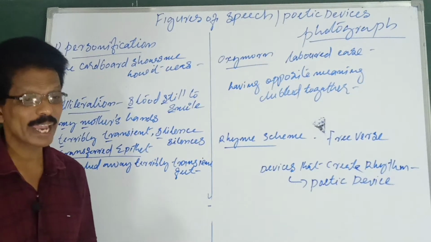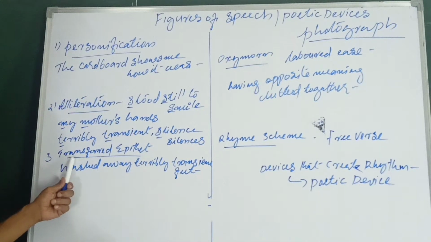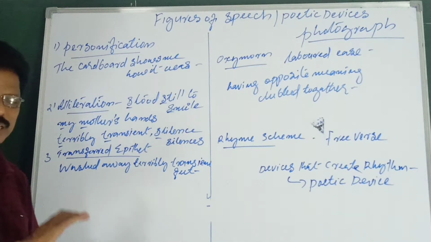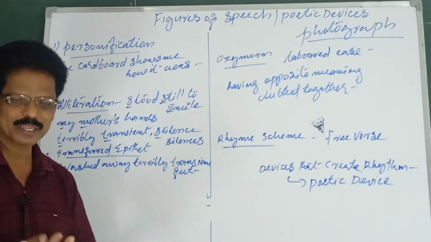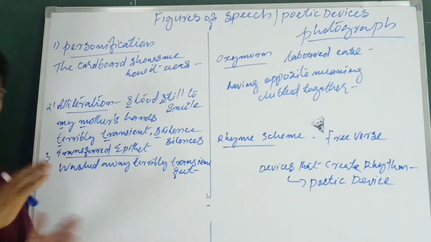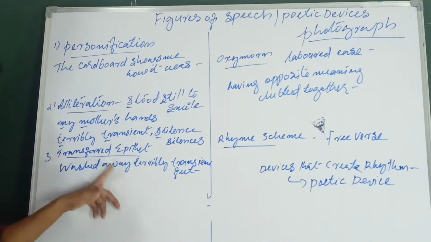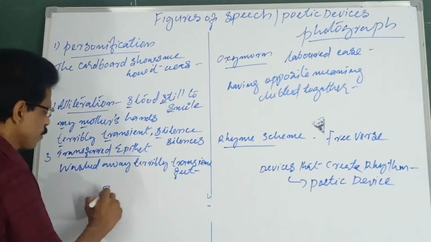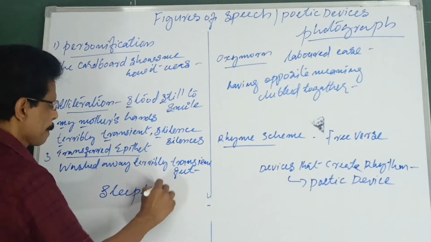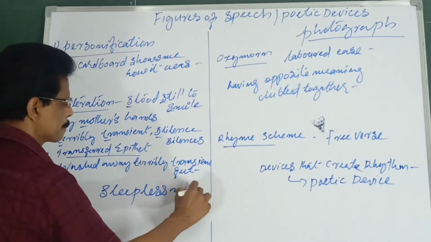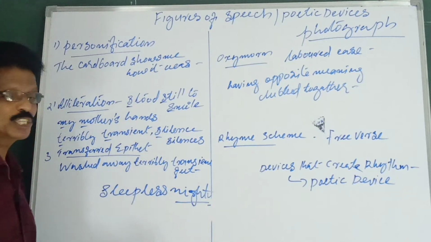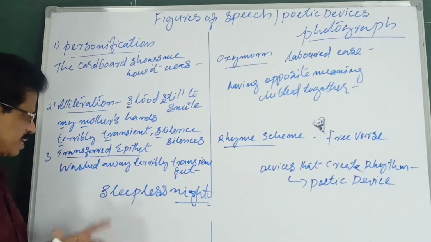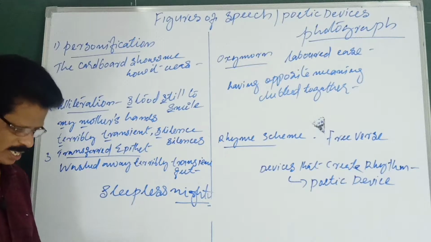Now comes a transferred epithet. Simply speaking, a quality or adjective is transferred from one noun to another one. Take a simple example: I had a sleepless night. Night is not sleepless, I was sleepless. So my quality of being sleepless is transferred to night. That is a simple example.